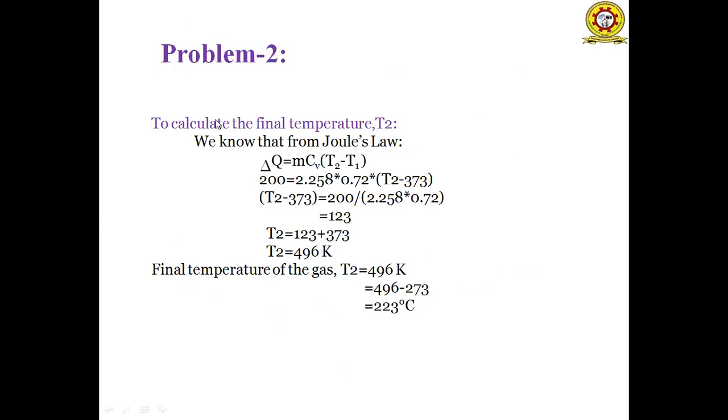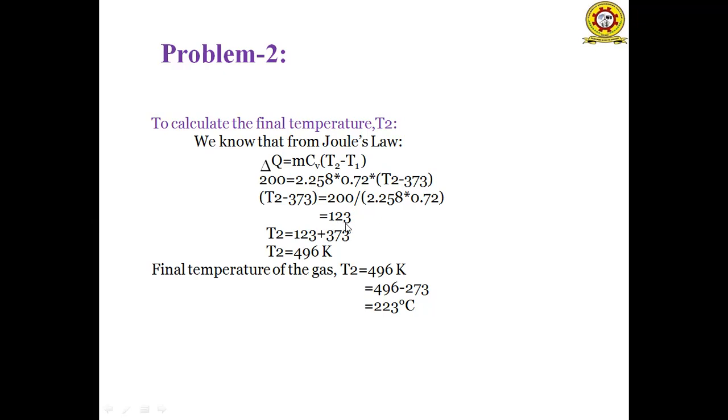And the second parameter is to calculate the final temperature. The final temperature of the gas is represented by the letter T2. How do we calculate T2? From Joule's law, delta U is equal to Q, which is equal to mCv(T2 minus T1). We know the change in internal energy as 200 kilojoules, mass as 2.258, Cv as 0.72, and T1 as 373 Kelvin. We'll get the final temperature T2 as 123 degrees centigrade.